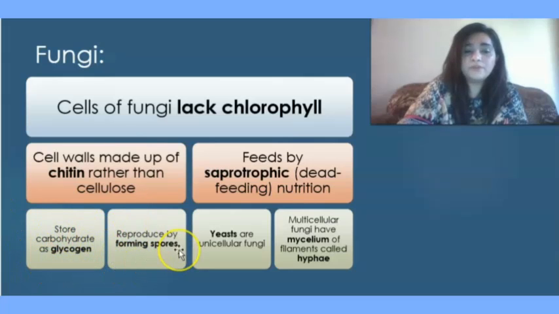They reproduce by forming spores. Yeast is a unicellular fungus. Unicellular means composed of only a single oval-shaped cell, while multicellular fungi have a mycelium of filaments called hyphae. Hyphae are thread-like structures that act as filaments, and when several hyphae group together, they form the body of the fungi, and the body of the fungi is known as mycelium. So mycelium is composed of thread-like filaments called hyphae.